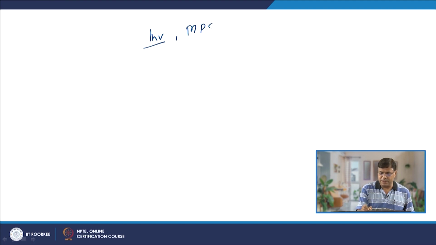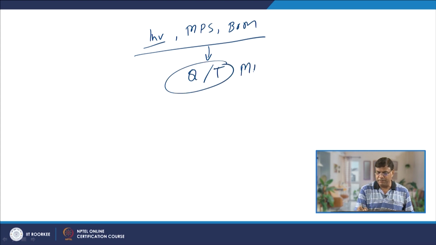So, what we have seen is that the inventory, master production schedule and the bill of material, these three things help in identifying the quantity of items and the time when these items are required for the MRP, that is the material requirement planning.